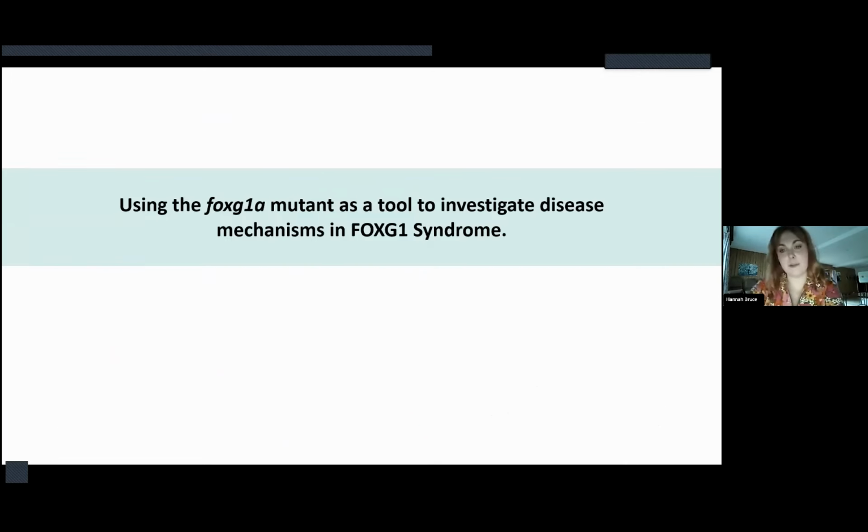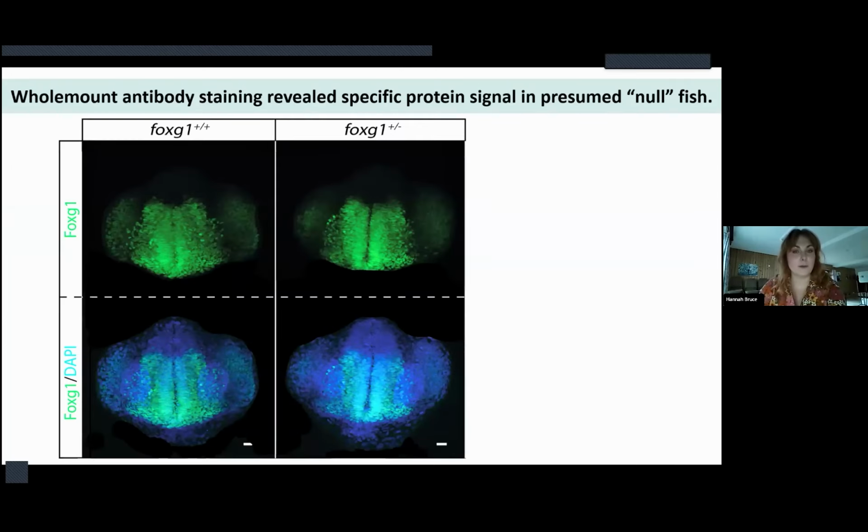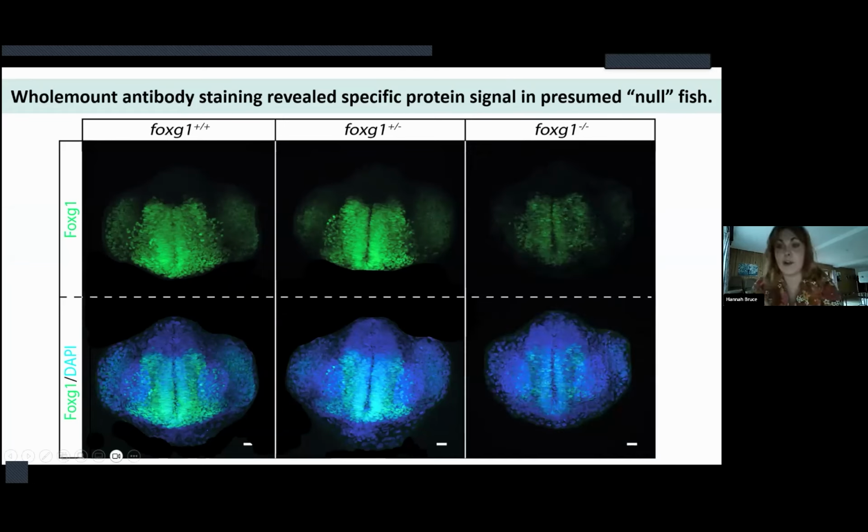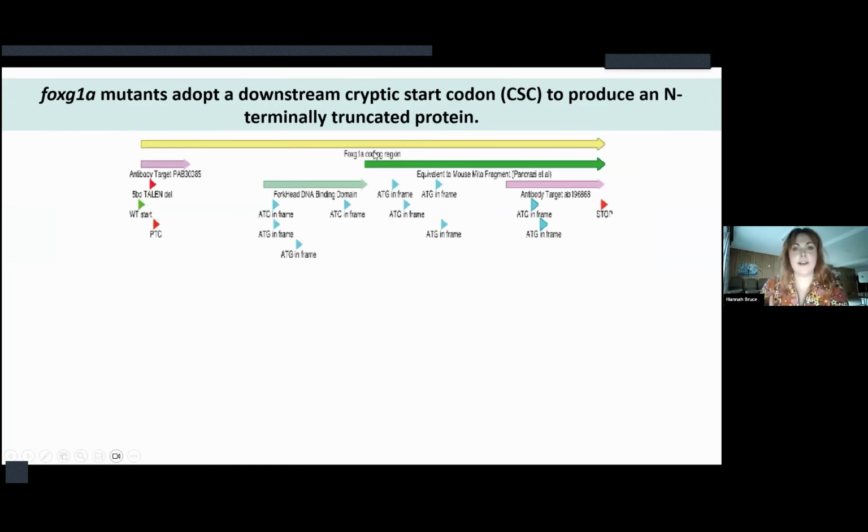So having established that the model is valid, I next wanted to use it as a tool to investigate disease mechanisms, for which I was fortunate enough to get an antibody to work in the fish. It's never quite straightforward with the zebrafish. But along with my excitement at having this new tool to play with came what can be described as existential dread when I saw what looked to be a specific peptide signal in what we would presume to be a null fish.